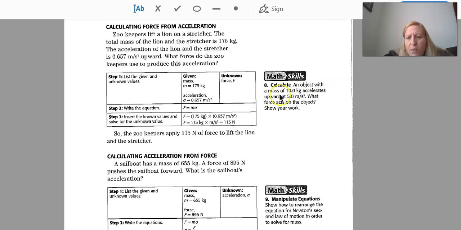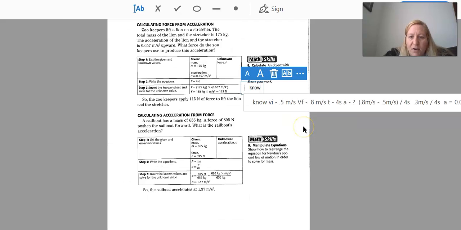Okay, let's look at our math skills here. An object with a mass of 10 kilograms accelerates upward at 5 meters per second squared. What force acts on the object? Okay, so let's write down what do we know.